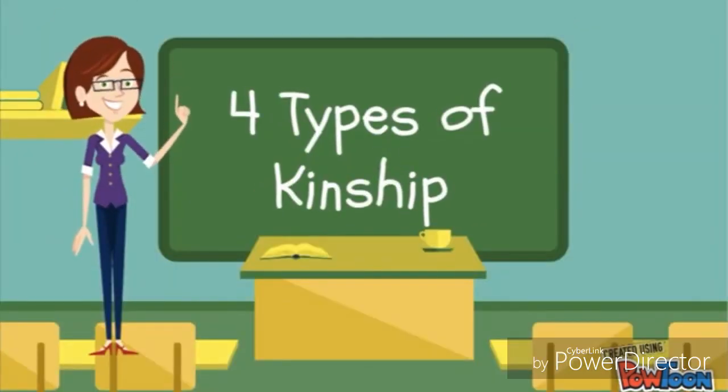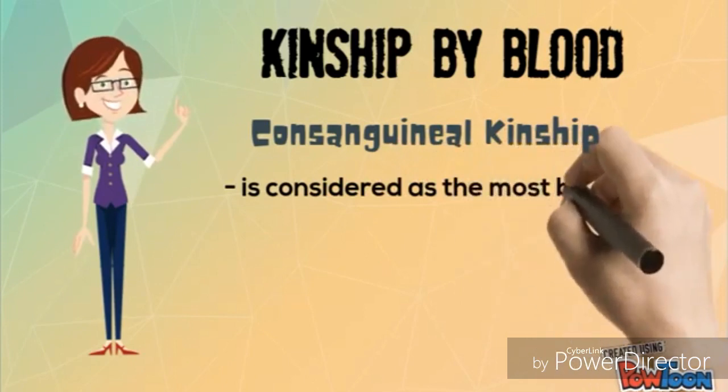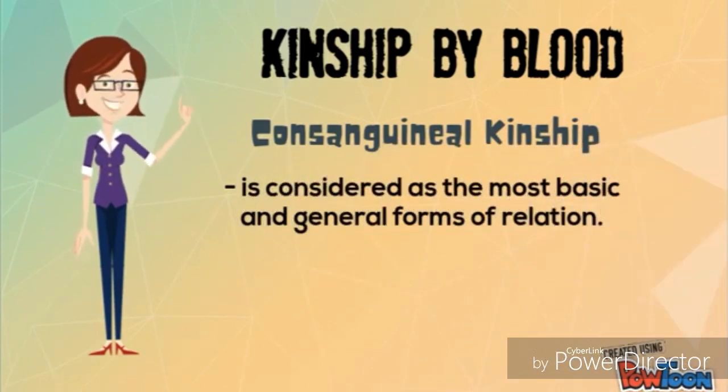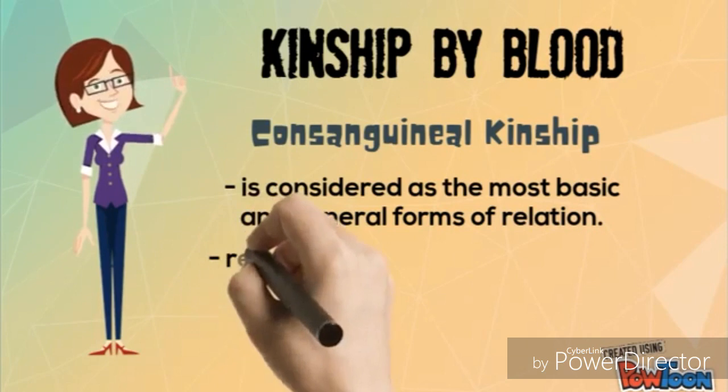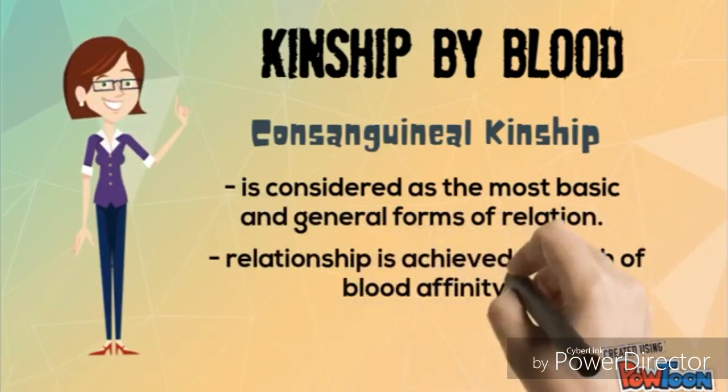There are 4 types of kinship. The first type of kinship is kinship by blood. There are 2 types of kinship by blood. The first one is consanguineal kinship. Consanguineal kinship is considered as the most basic and general form of relation. The relationship is achieved by birth or blood affinity.